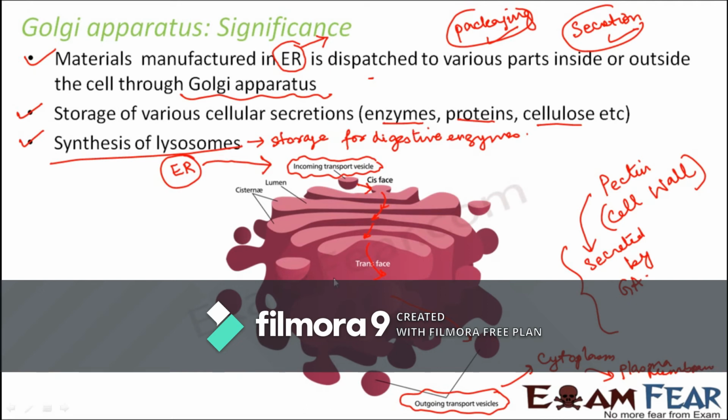That is why it was told that it helps to transport substances not only to various parts inside the cell, because inside the cell it can reach through the cytoplasm, but it also helps to send them outside the cell. So that's how the Golgi apparatus helps in packaging and transport of substances which were manufactured in the endoplasmic reticulum. That is why the Golgi apparatus is located quite close to the endoplasmic reticulum.